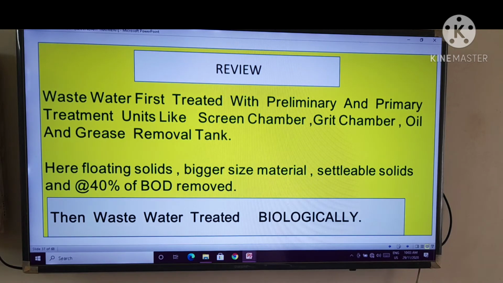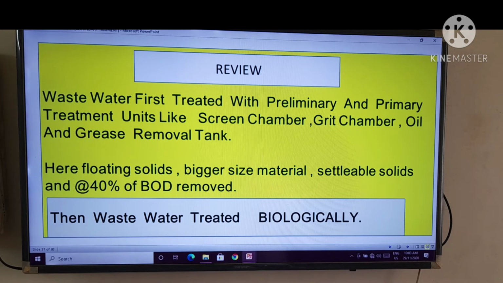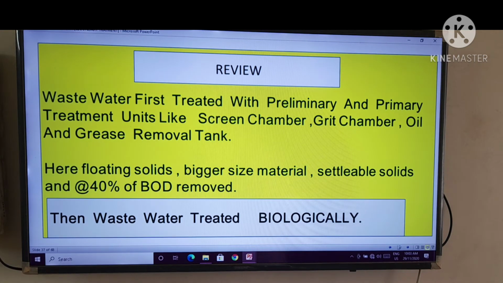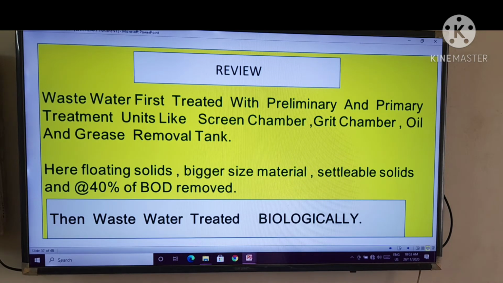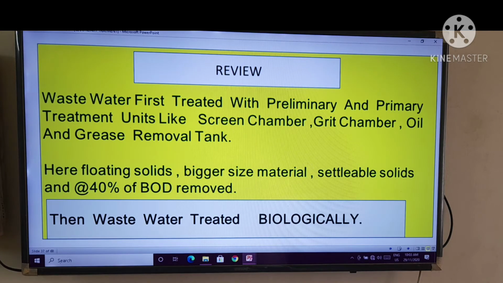Then the wastewater is treated biologically. That means you have to understand that after the screen chamber, grit chamber, and oil and grease removal tank, you got the results of the BOD, almost 40% of the BOD removed, and after that you understand that you need a biological process, right?